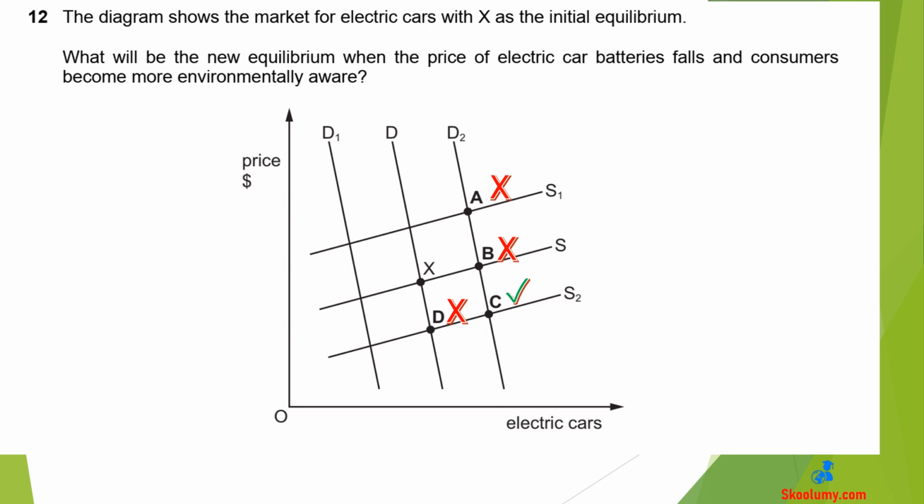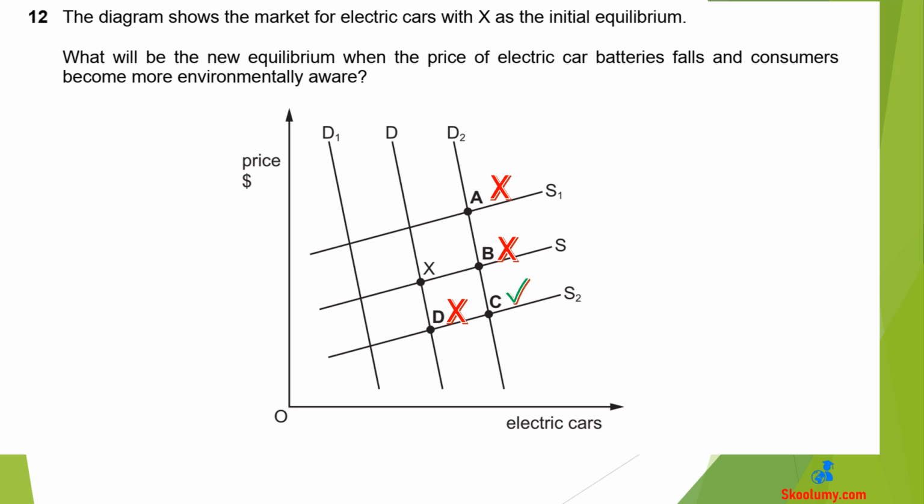Question 12. The diagram shows the market for electric cars with X as the initial equilibrium. What will be the new equilibrium when the price of electric car batteries falls and consumers become more environmentally aware? C is the correct answer. The price of electric car batteries forms part of the cost of production because they are components used in producing electric cars. A fall in the price of electric car batteries will shift the supply curve from S to S2 because more electric cars can now be produced since cost of production has fallen.